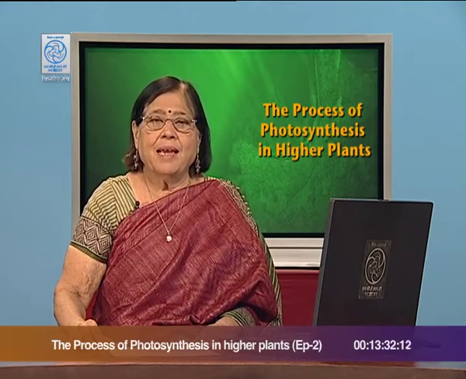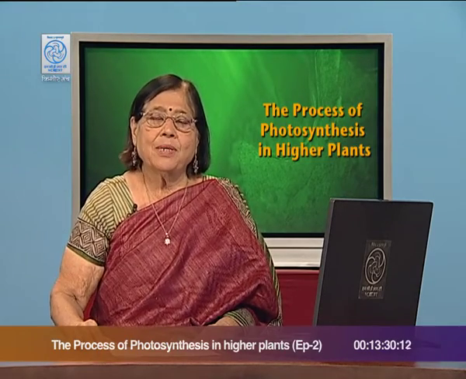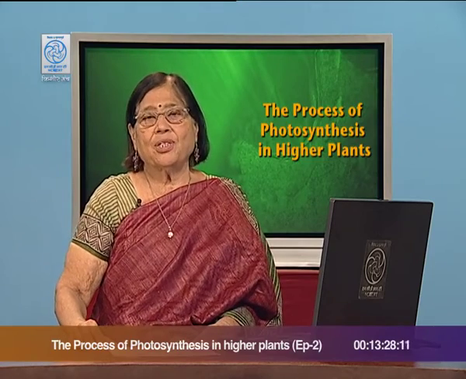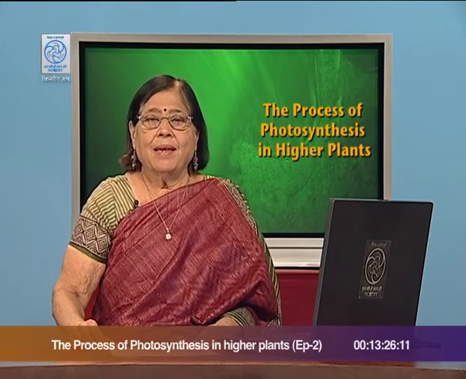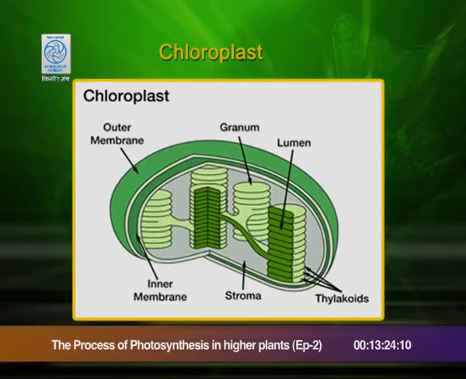When we are discussing chloroplast, it is important for us to know the structure of chloroplast. You can see in this diagram, there are areas called grana, stroma, and there is a membranous structure, stromal lamellae, grana, membranous lamellae, and of course, there is grana which is having fluid.